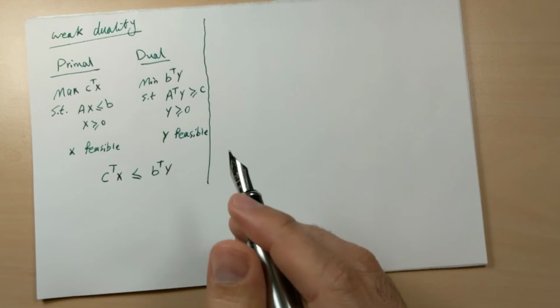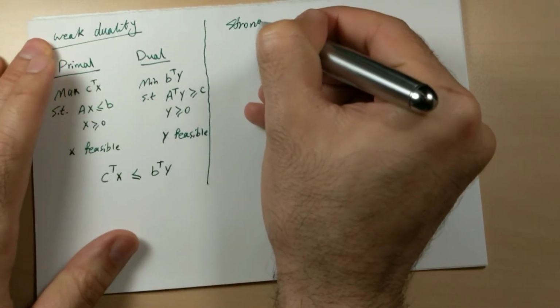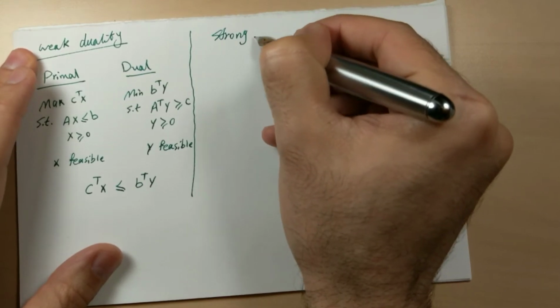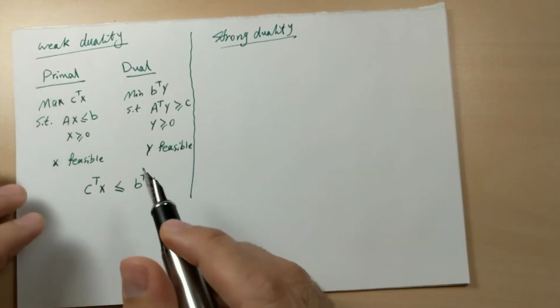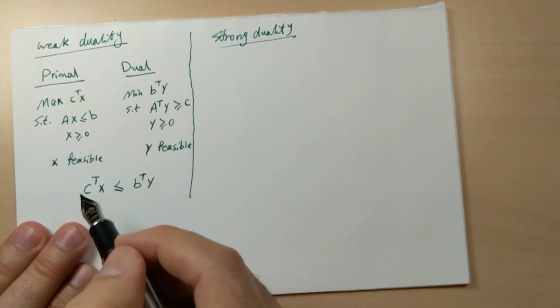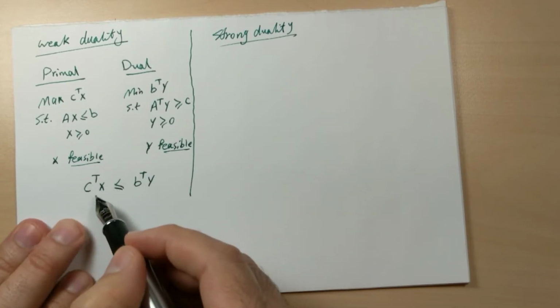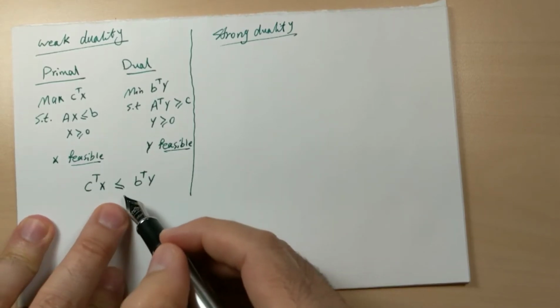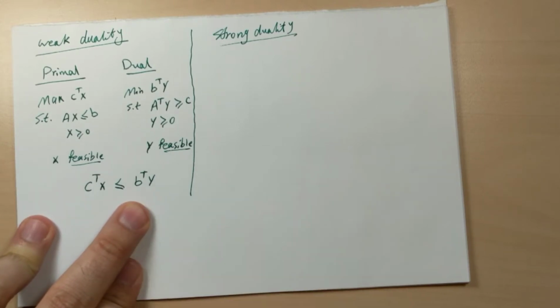Now let's see what is strong duality theorem. Here in weak duality, we talked about any feasible solution for both X and Y. The objective value of the maximization problem is always less than or equal to the objective value of all feasible solutions to the minimization problem.